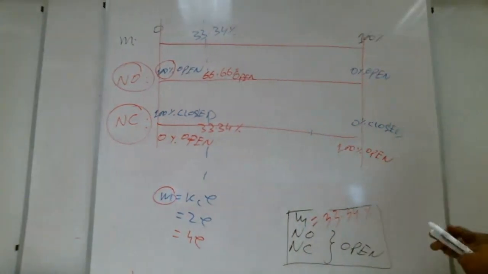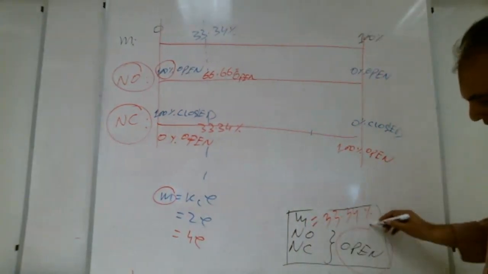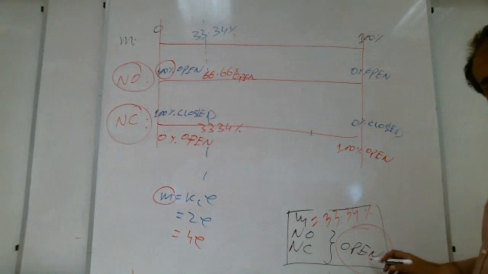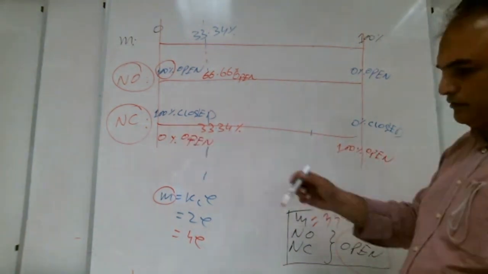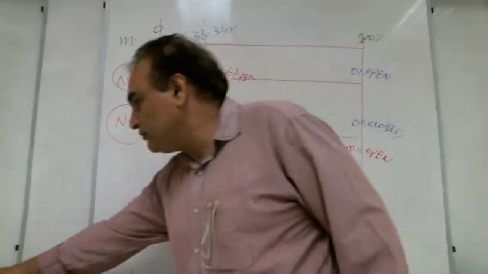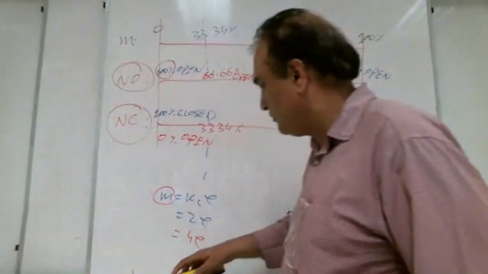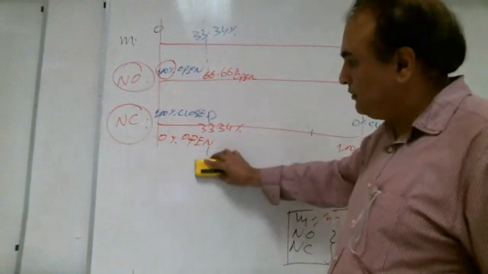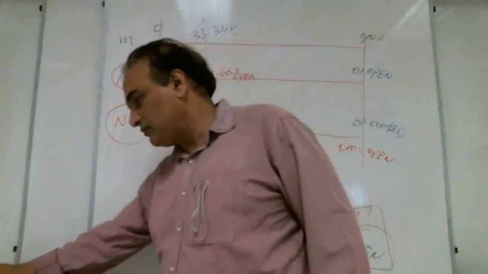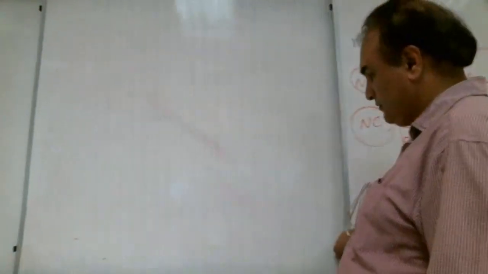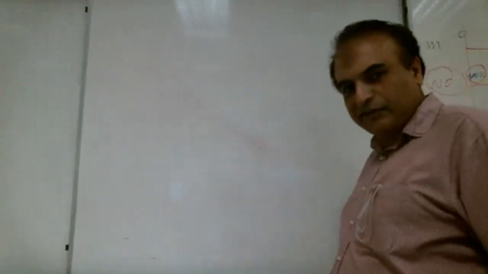See here in the question, we are interested in how much open. So you tell me how much open? 33.34. Yes, you are correct. Now please read the second question.